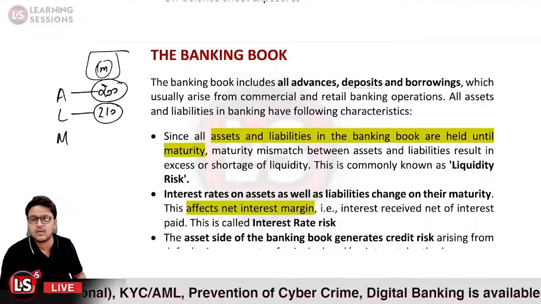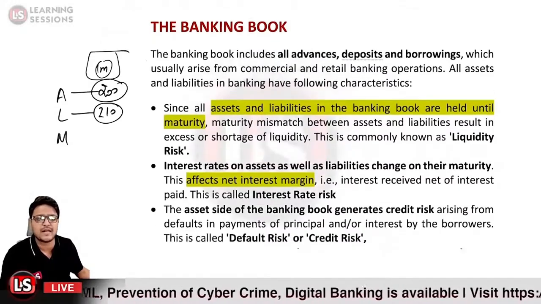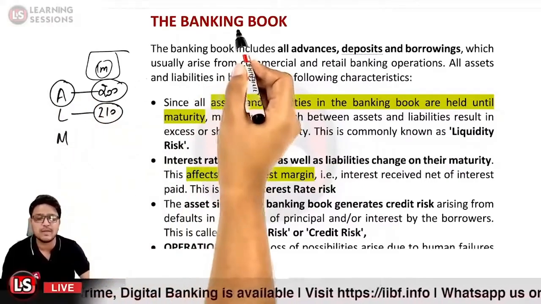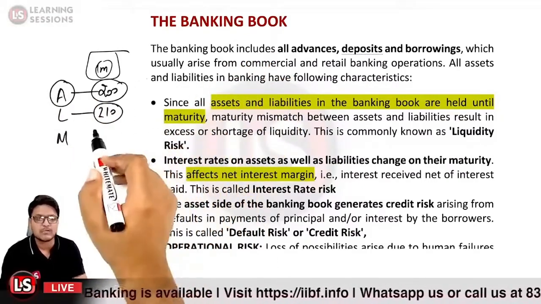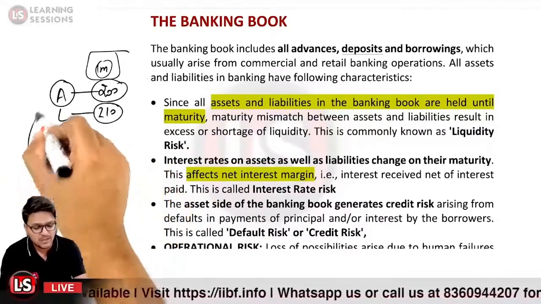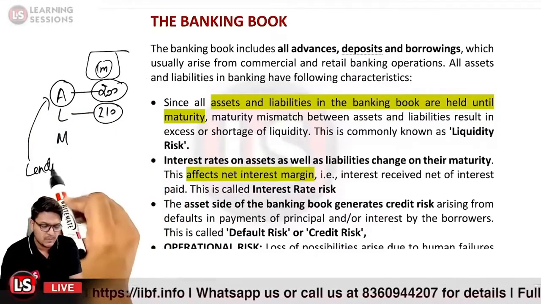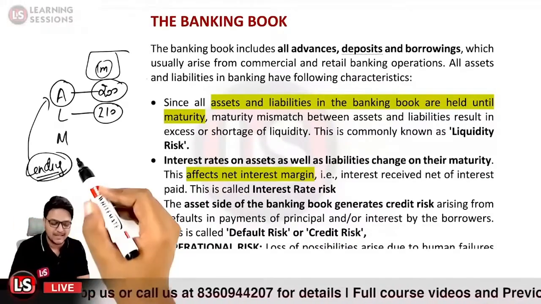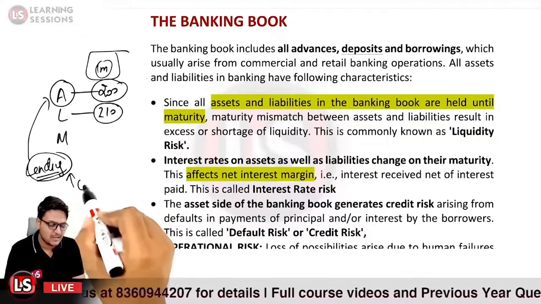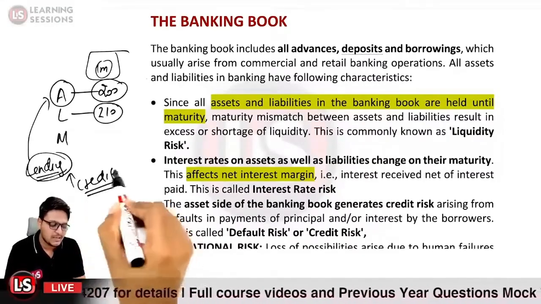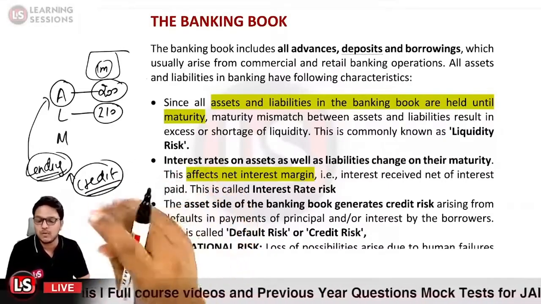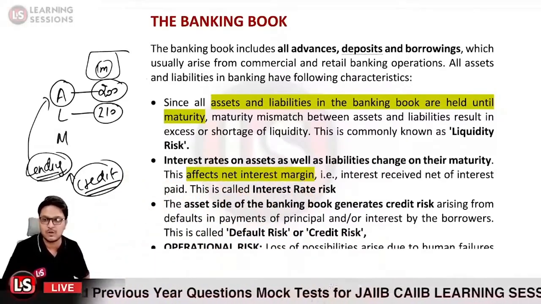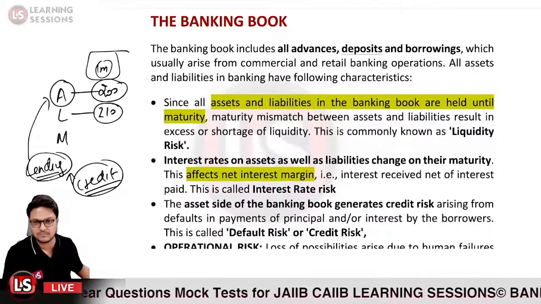Further, the asset side of the banking book generates the credit risk. So assets are related to what? Whatever investments you have made are not covered under the banking book, those are covered under the trading book. In the banking book, we consider the asset part to be the lending part only. So whatever credits you have given so far will be covered under the asset side. And the asset side is associated with the credit risk, that is, default risk. It may be the case that the borrower defaults on the repayment of the loan. That amounts to the default risk or the credit risk.